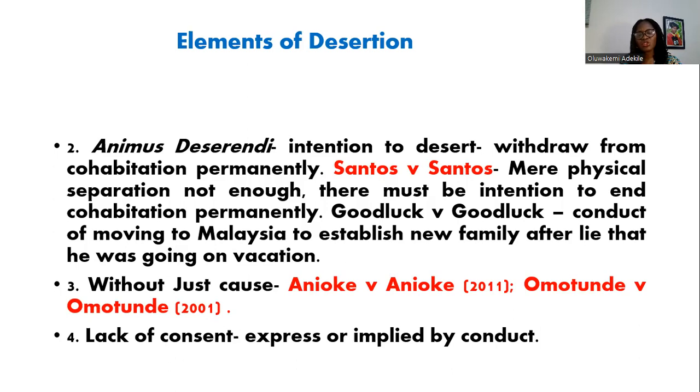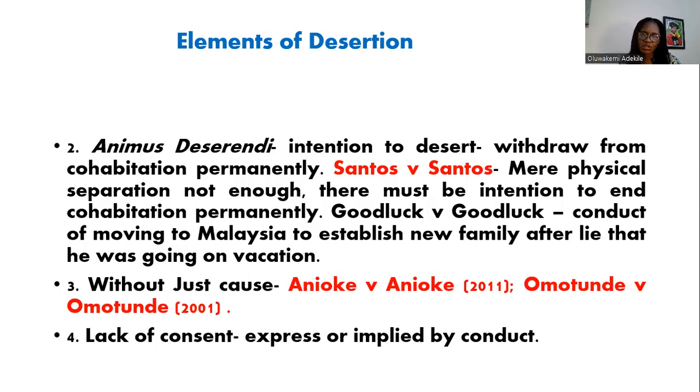So there must be no just cause. If there's a good reason, a just reason why the spouse has physically separated or emotionally separated, the court would hold that there is no desertion. In Anioke and Enioke, the fact that the spouse had to take up a transfer appointment, was transferred by the employers to another location, was held to be a just cause for moving away, even when the spouse did not agree.